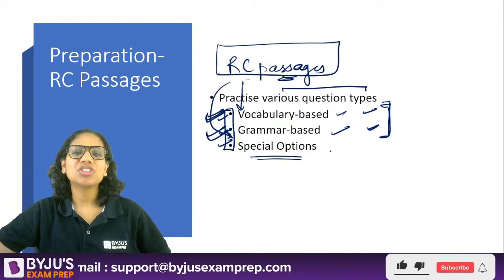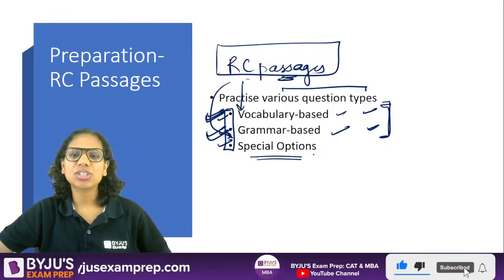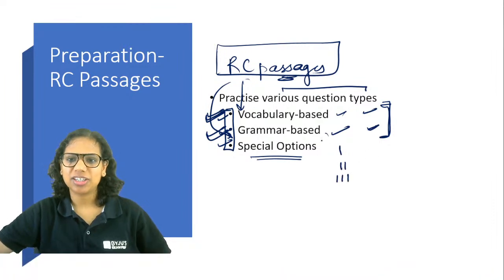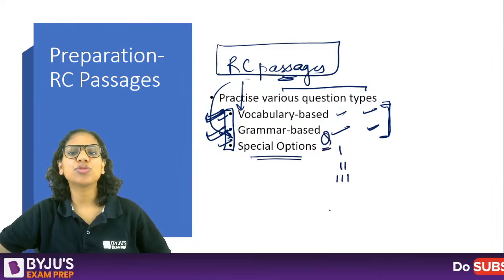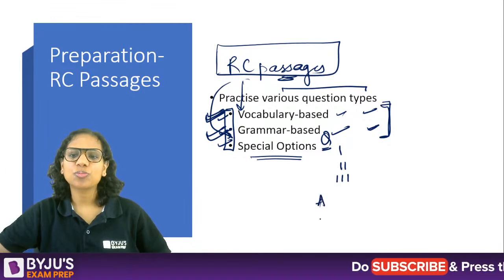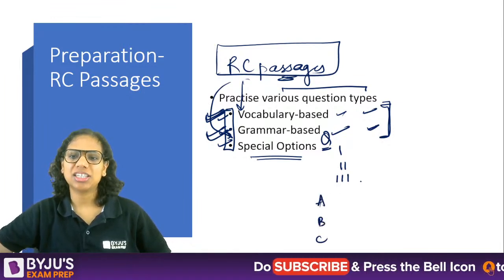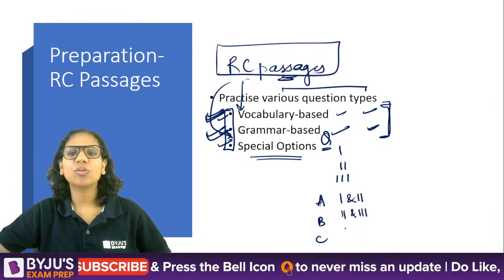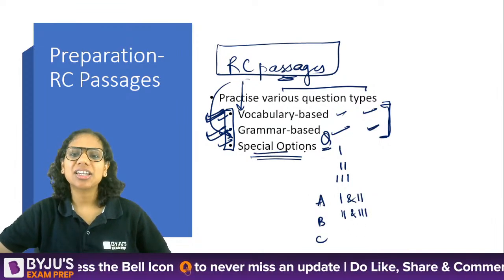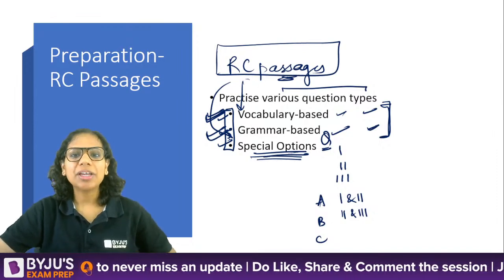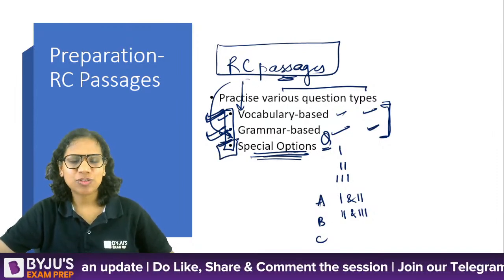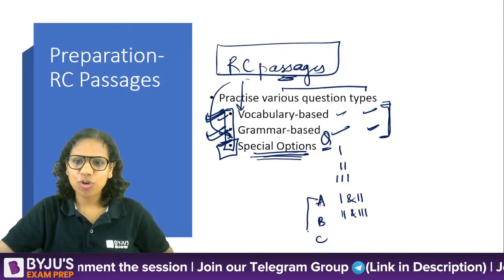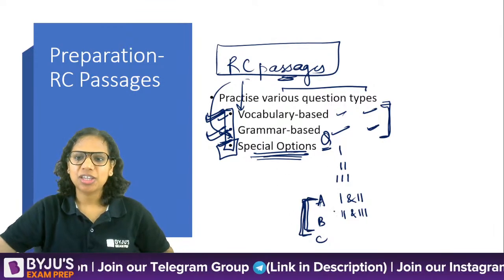What do I mean by special options? Special options are those kinds of questions where, let's say, three statements are given to you in a question. Then you are asked which of the following is true. And then your options are a combination of these three. So 1 and 2 only, 2 and 3 only, all 1, 2 and 3. These are referred to as special options. Why am I asking you to practice this specifically? Because sometimes they are easier to attempt, because you can make use of options.